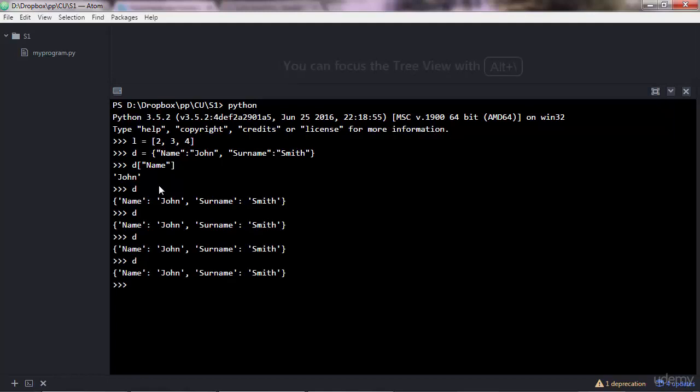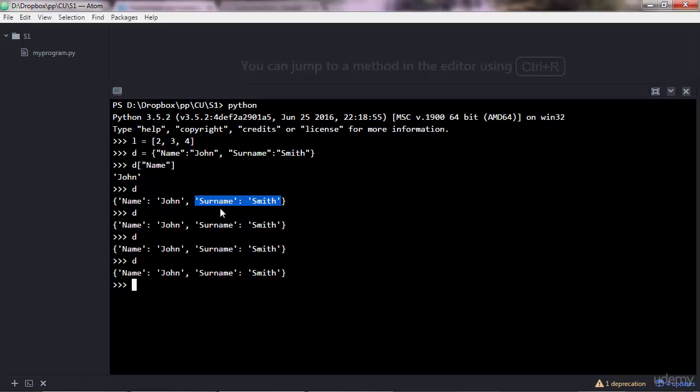Something to note is that dictionaries are an unordered collection of items. Sometimes you may notice that the order of the keys and values is not maintained. You may see that surname, Smith, has gone in first place, and name, John, is second, and so on. This is different from lists, strings, and tuples.